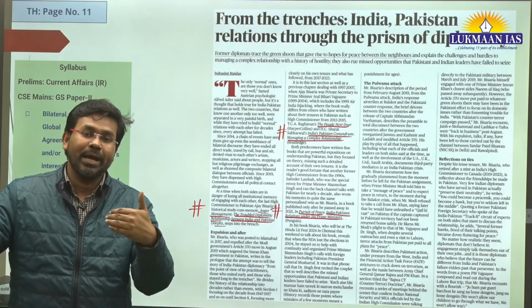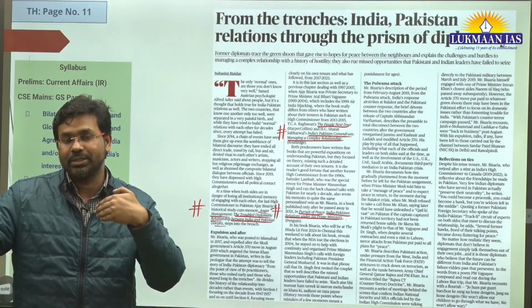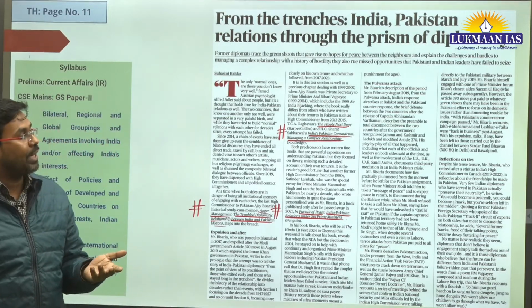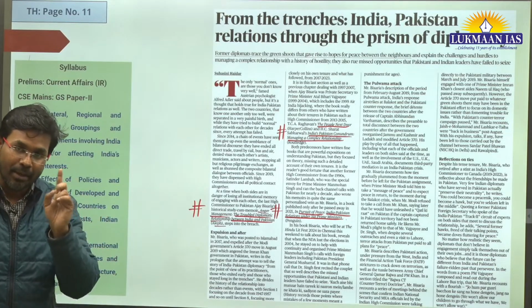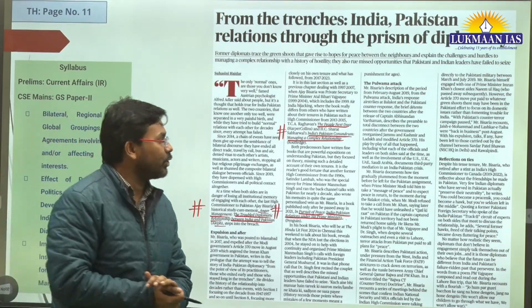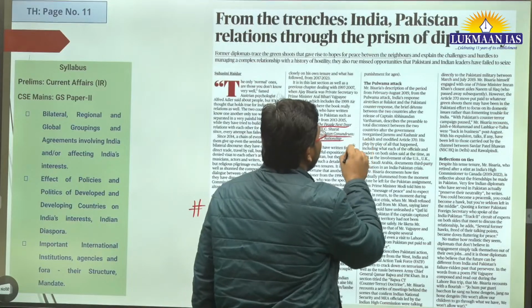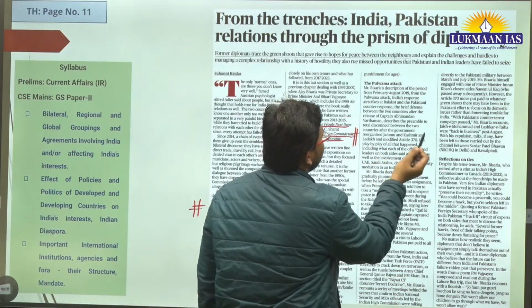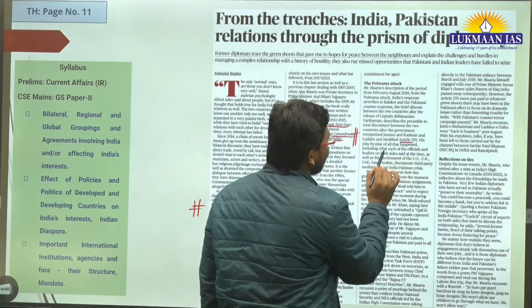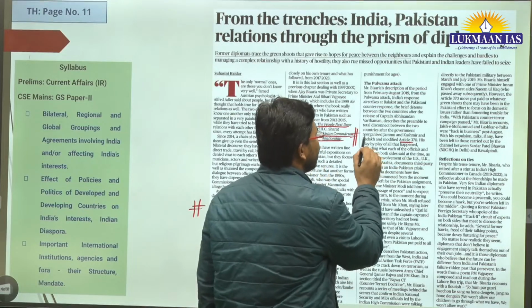We are not doing trade with one another, and this has happened mainly after the abrogation of Article 370 of the Constitution.